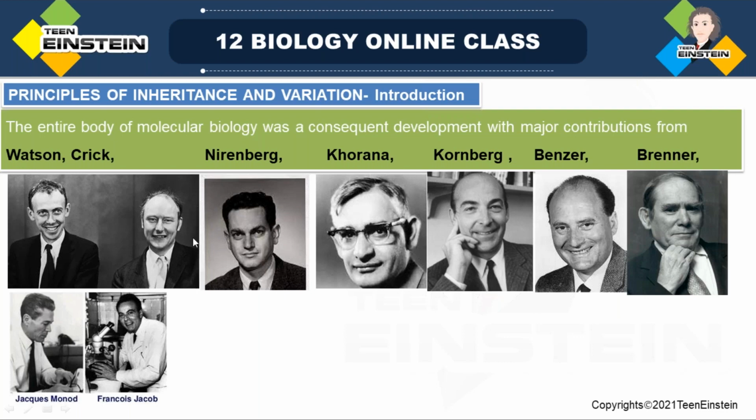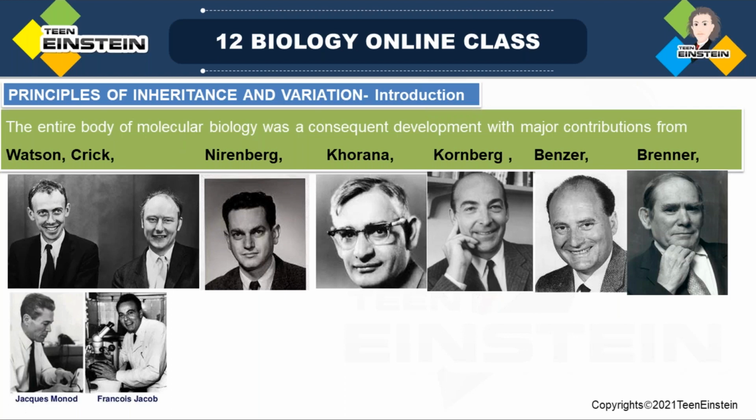Okay, so first Watson and Crick cracked the double helical structure of DNA. Note down. Next is Nirenberg and Khorana, they shared a Nobel Prize for breaking the genetic code.